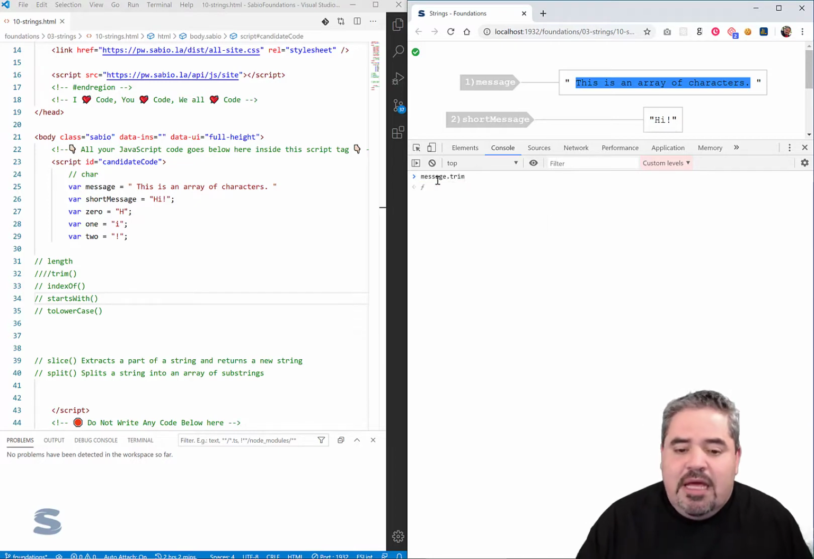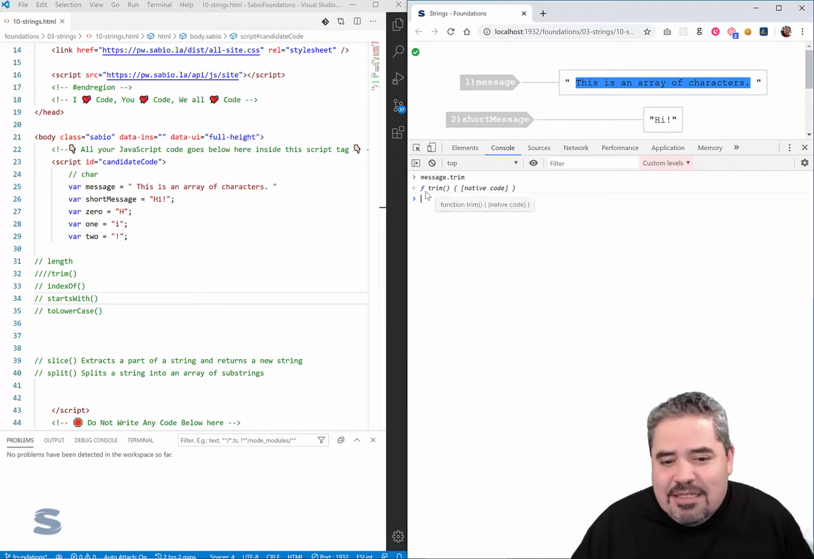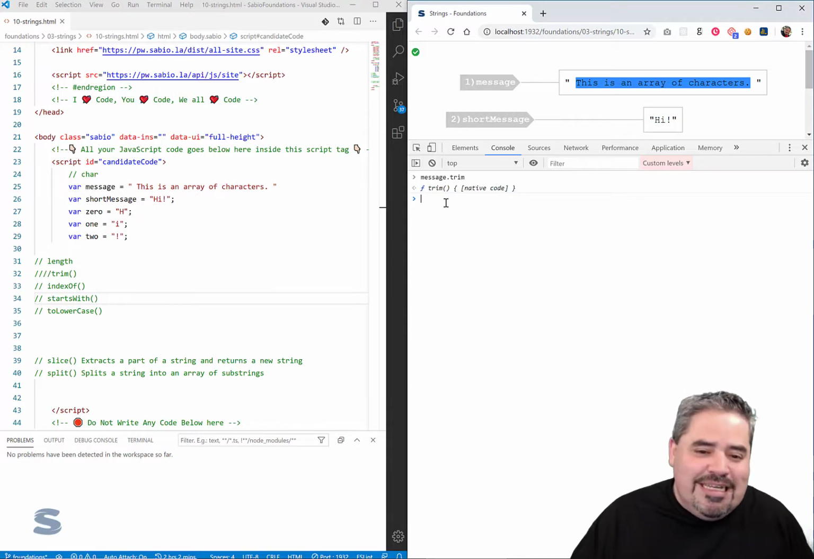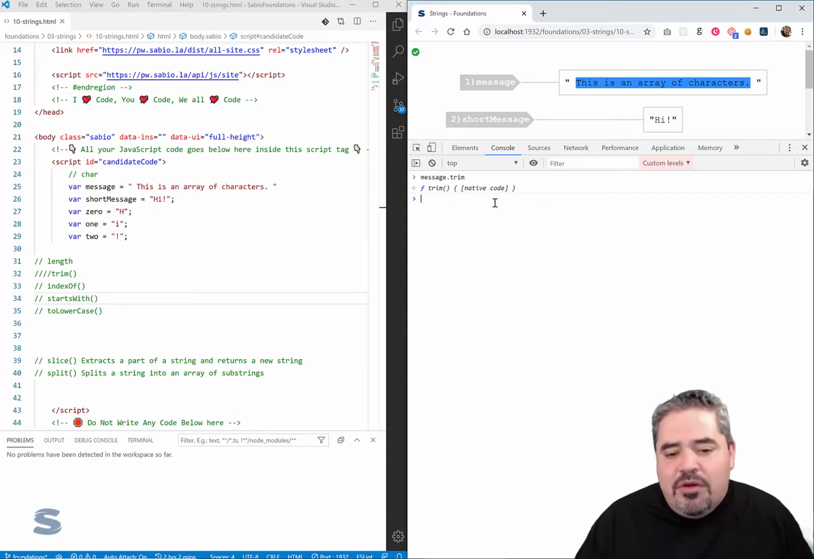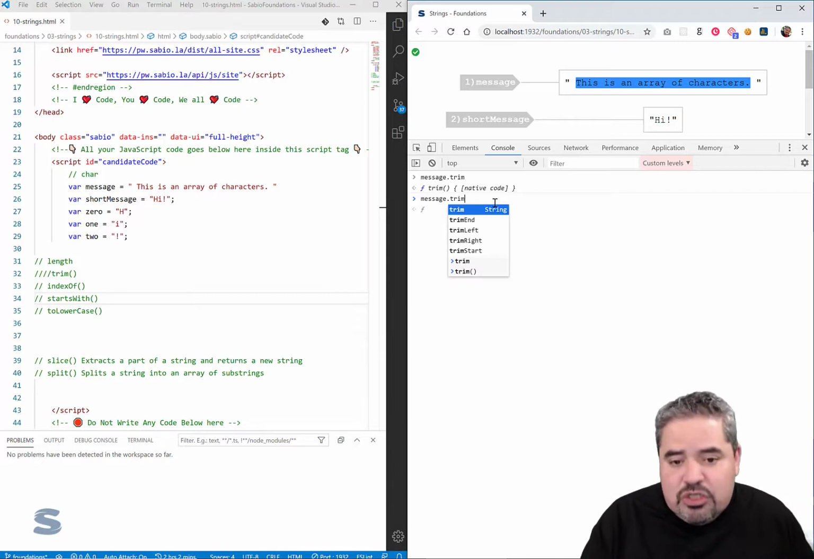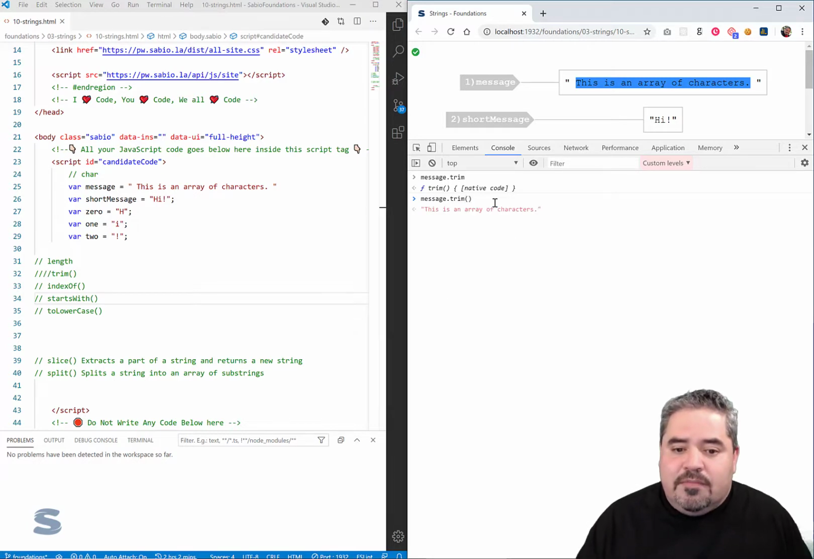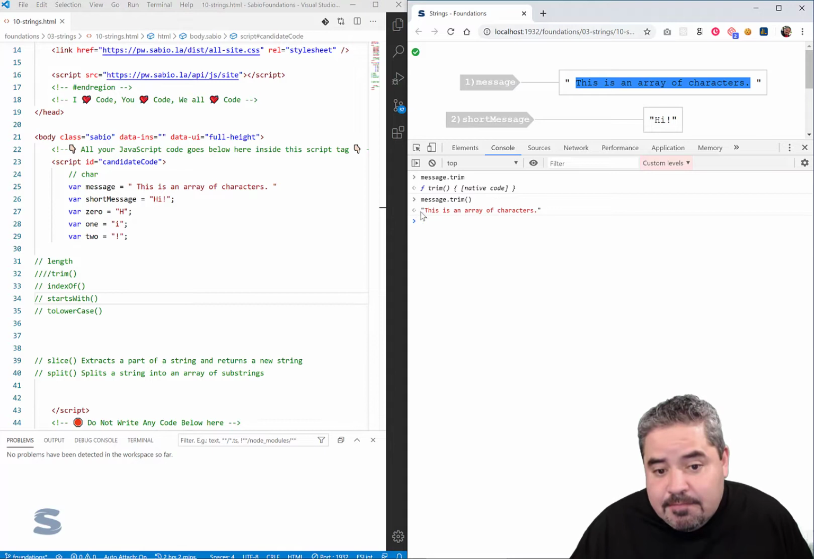So if I simply say space enter, I get this little funky feedback. The output from the console doesn't seem too friendly. But what I want to do is not simply reference the function. A function you must execute, kind of like the console.log, open close parens. And when you execute message.trim, what you see is that you get back a string that has no spaces in it.